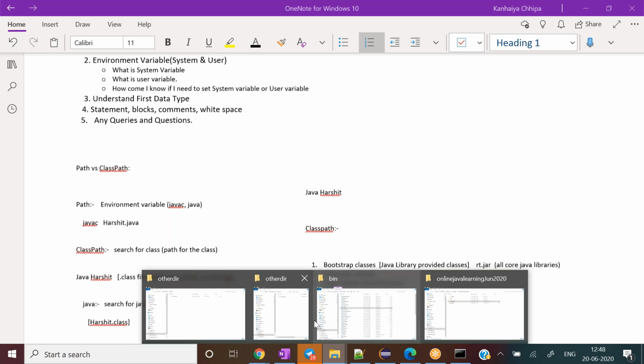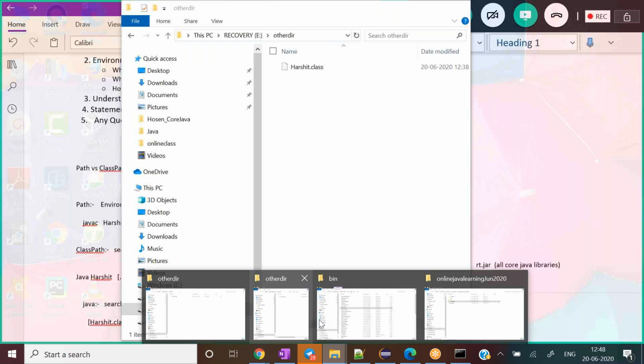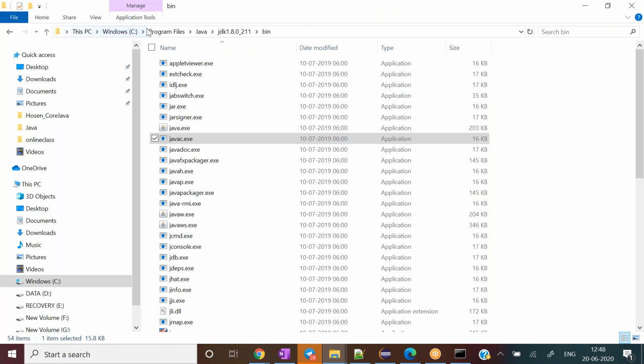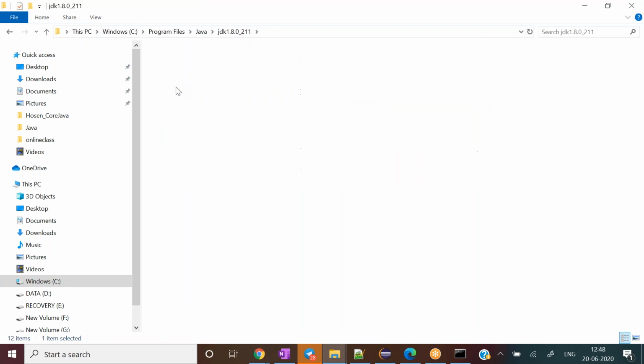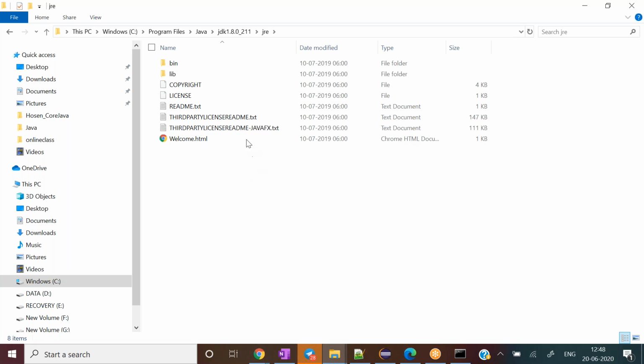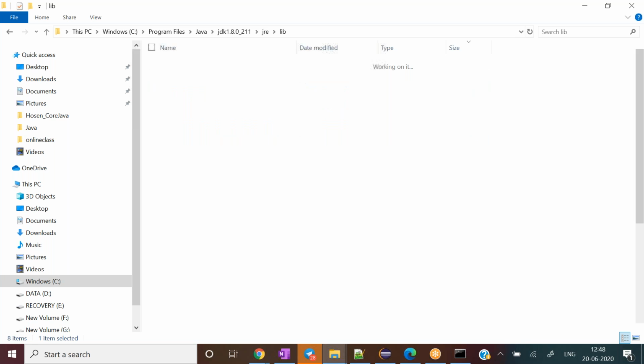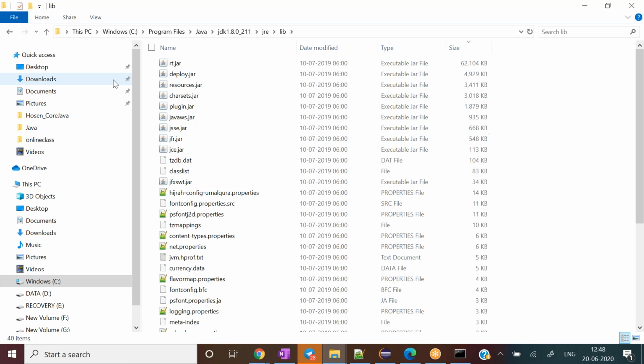These are important beginner concepts. It must exist inside the Java directory, then JDK, everything exists in JRE and lib. And you will see one big jar available here, rt.jar. See its size, 62104, approximately 62 MB.